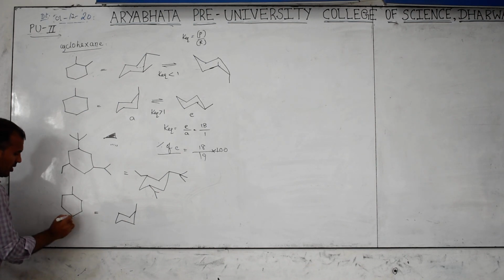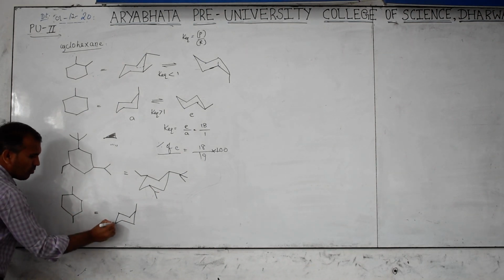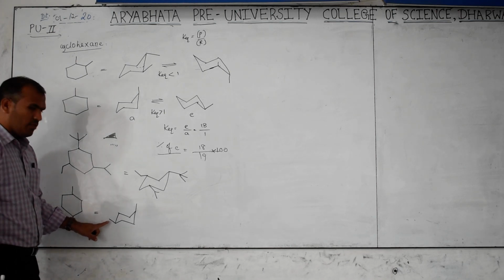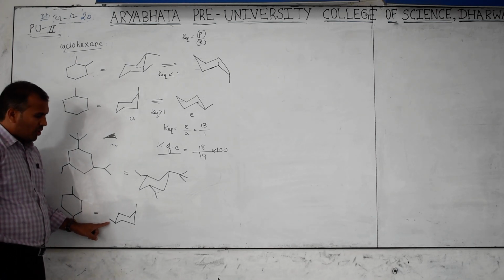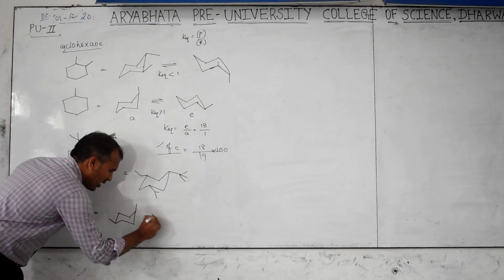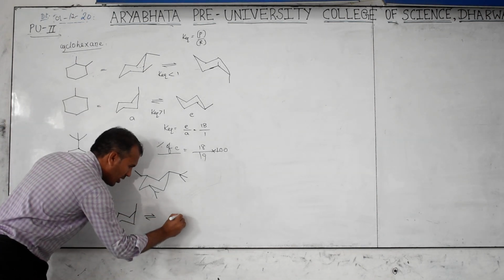We can add one for better. This is which one? One is which position? Equatorial. This is which position? Axial. Now, if you do ring flipping, then what will you get?